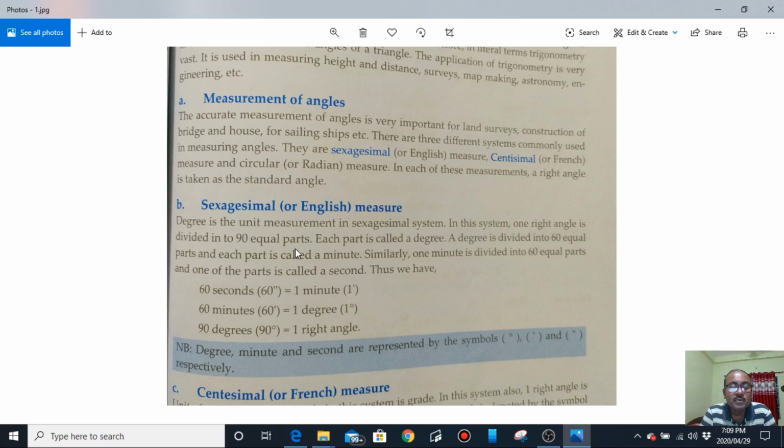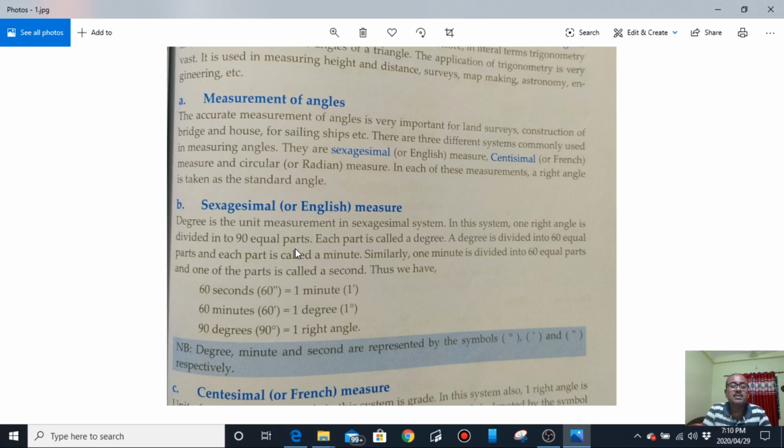And there are sub units as well, means units within a unit. If a degree is divided into 60 equal parts, mind it, now 60 equal parts, then the measurement of each subdivision is said to be 1 sexagesimal minute.